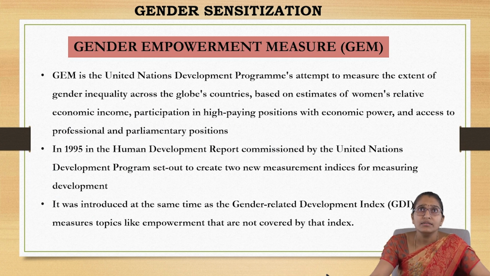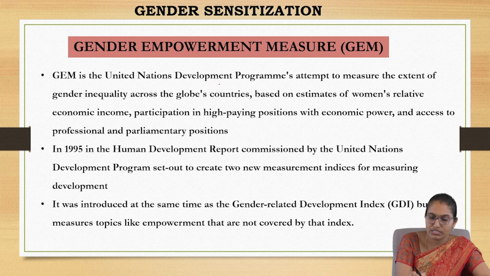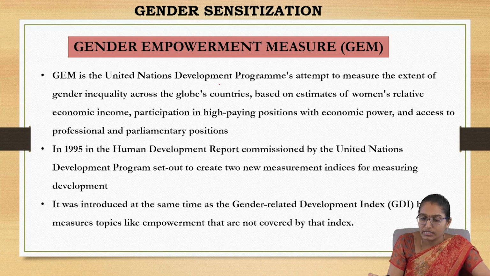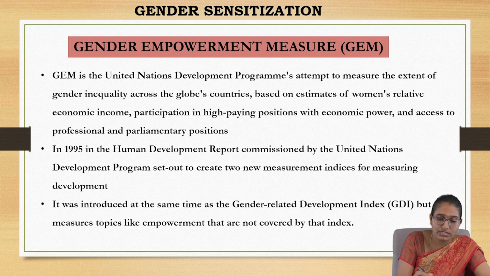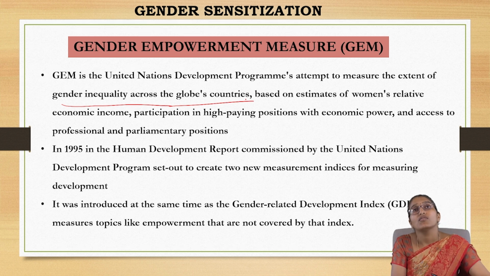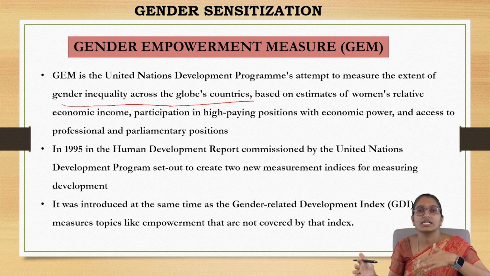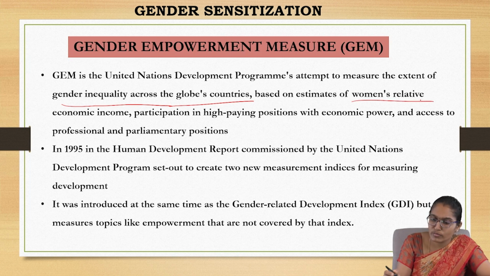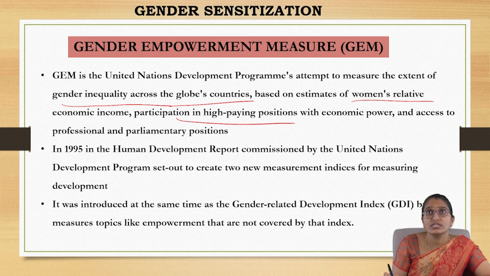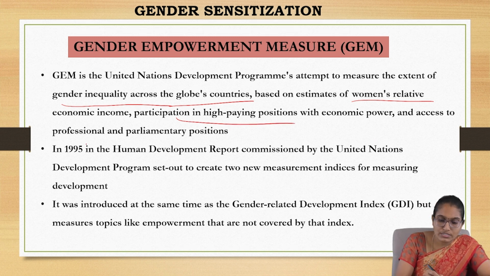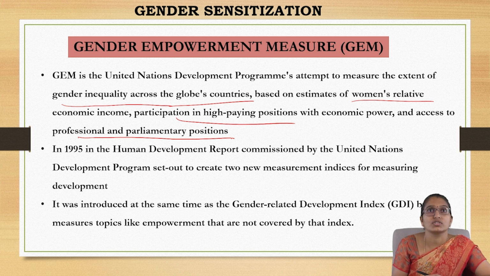GEM is a United Nations Development Program attempt to measure the extent of gender inequality across the global countries. So what is the level of inequality each country has across the globe? It is based on estimates of women's relative economic income, participation in high paying positions, as well as access to professional and parliamentary positions.